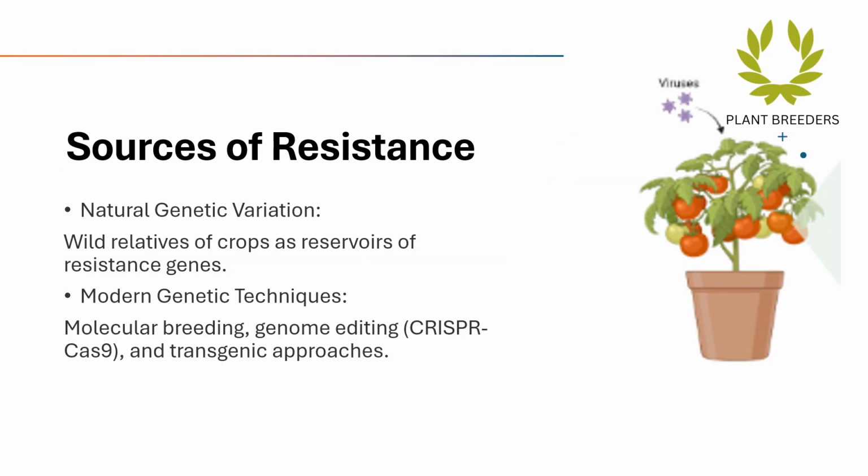Sources of resistance. Wild relatives of crops serve as a vital source of genetic variation, offering resistance genes that can enhance crop resistance to pests and diseases. Harnessing this natural diversity is essential for developing robust, sustainable agricultural practices. Modern genetic techniques like molecular breeding, CRISPR-Cas9, and transgenic approaches enable precise modifications in crops, enhancing traits such as yield and resistance. These innovations offer promising solutions for addressing global food security challenges in a rapidly changing environment.